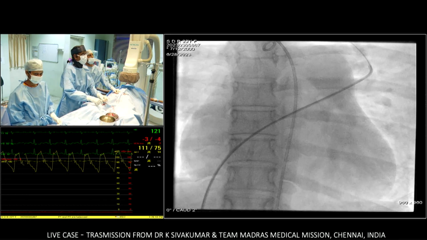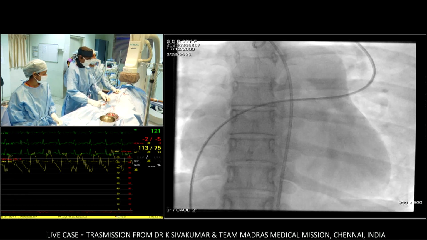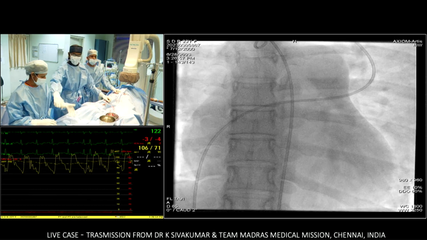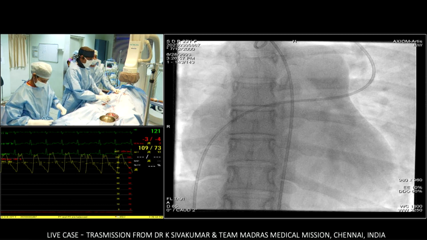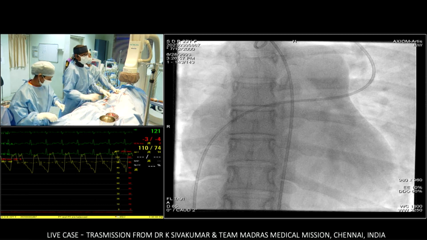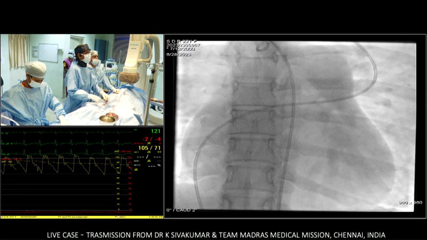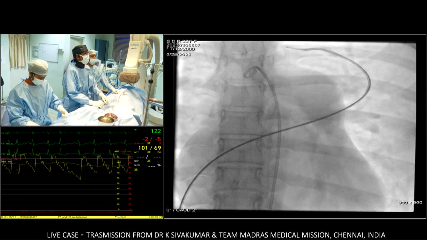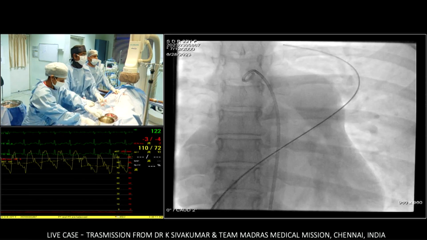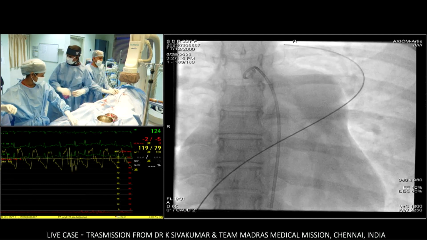And in our country, we don't have free access to any of the intravenous prostanoids. So what I'm going to do is study the hemodynamics on a balloon occlusion over a period of, say, 5 to 10 minutes and see what happens. The patient is conscious. She is breathing on her own.